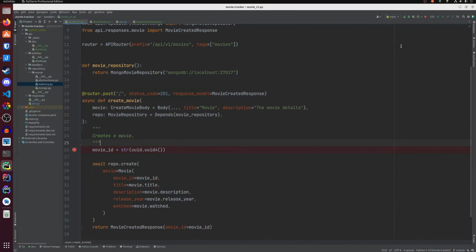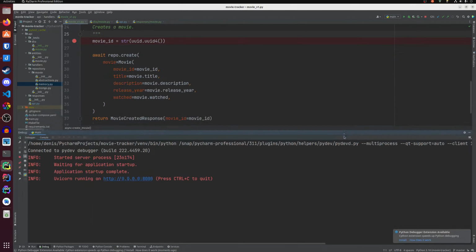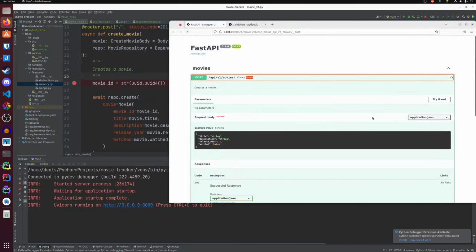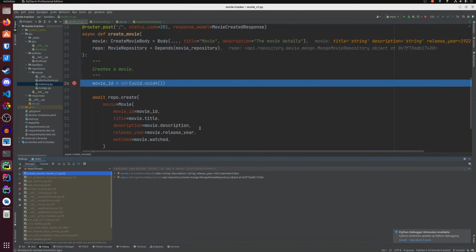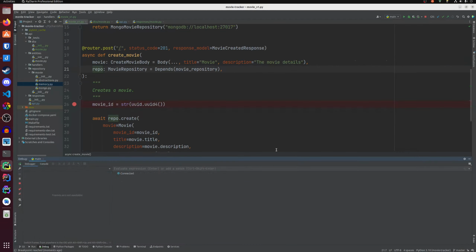Let's debug this to ensure we get what we want it to be. And if I run the create movie endpoint, but I need to modify the release year here in order to pass the validation we just made, we see that repo is actually a Mongo repository, MovieMongoRepository, which is great.